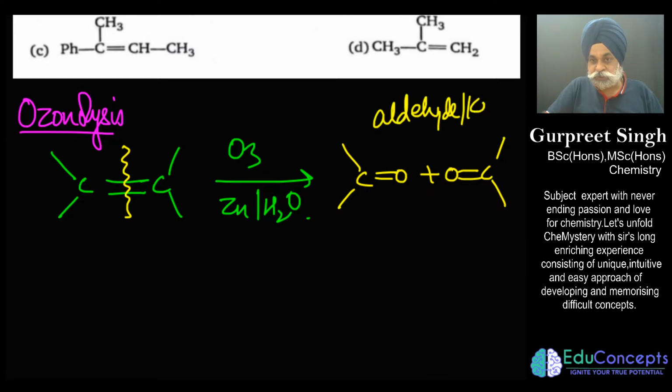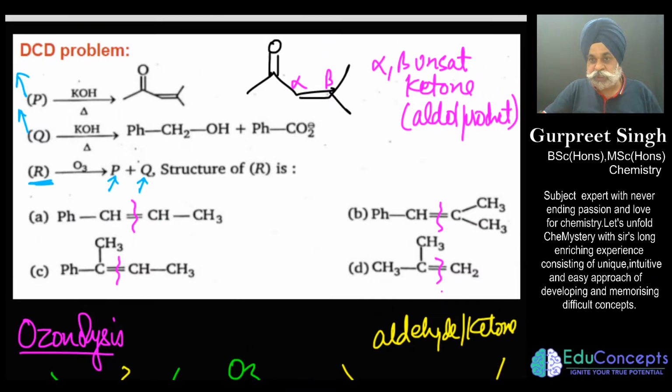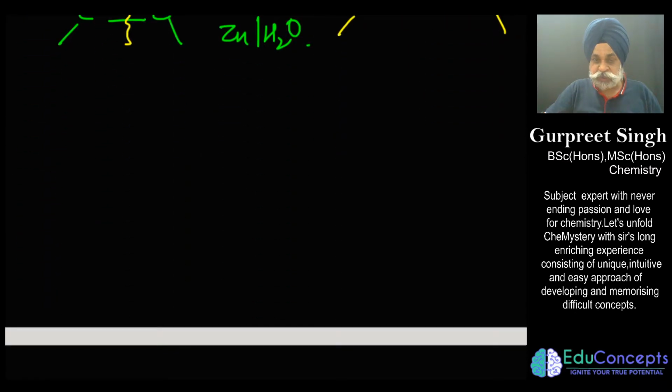So for sure all of these compounds, whatever options are given, can be broken from the center to give you aldehydes and ketones. Thereafter, you have to see which aldehyde and which ketone would be formed to give you these products. So that is our challenge. The mechanism related to ozonolysis shall be discussed in some other video.